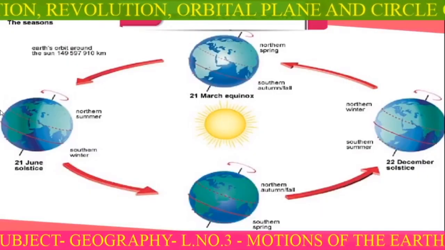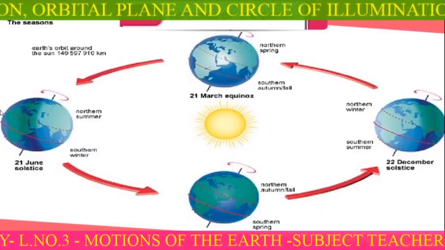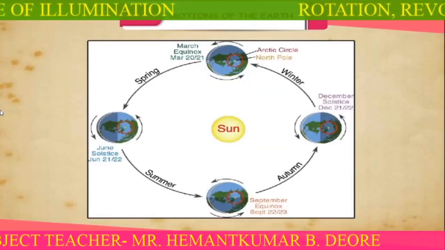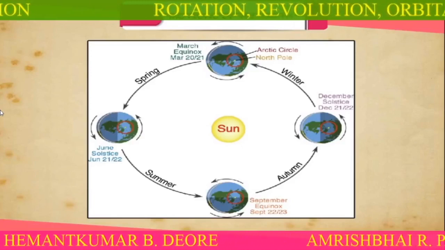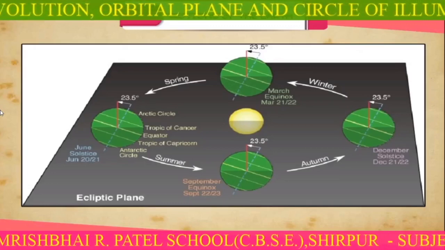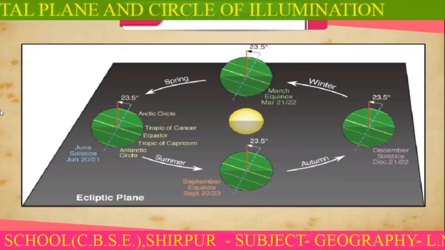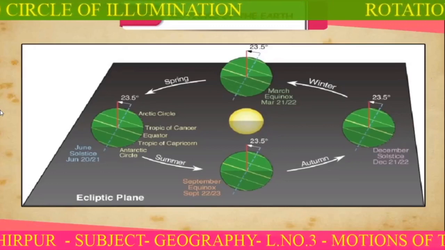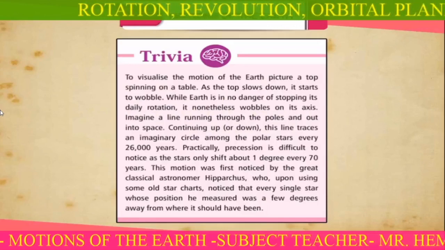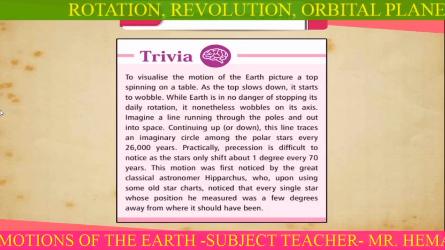The North Pole is inclined towards the sun, and the places beyond the Arctic Circle experience continuous daylight for about 6 months. There is summer season in the northern hemisphere and winter season in the southern hemisphere. In the northern hemisphere, it is the longest day and the shortest night, while in the southern hemisphere, it is the shortest day and longest night. So we have seen the summer solstice, change of season.